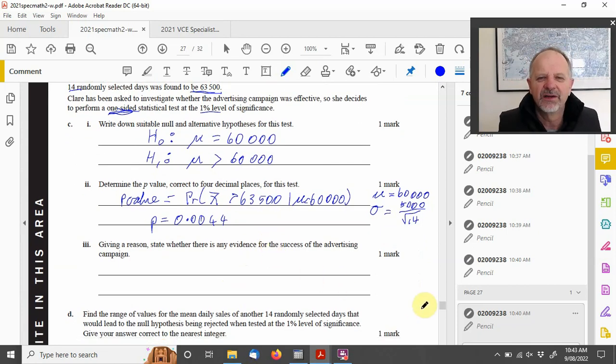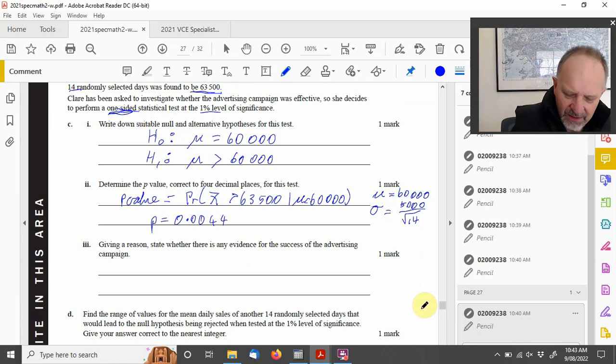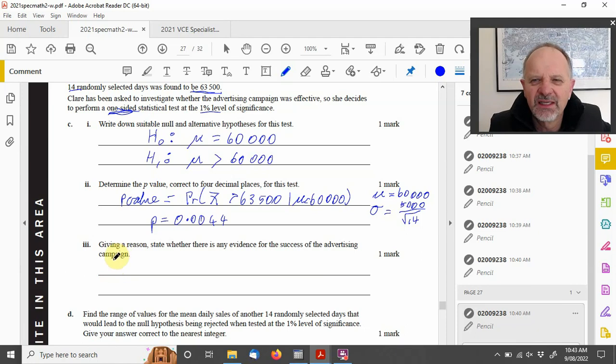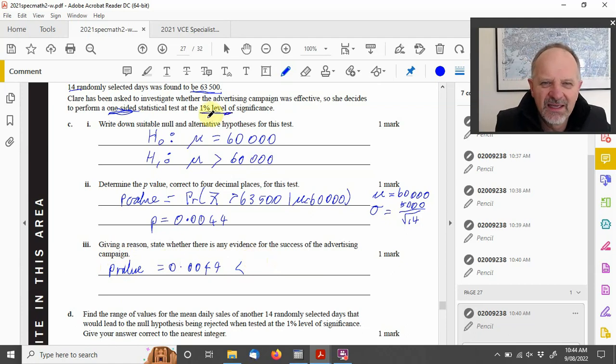Give a reason. State whether there is any evidence for the success of the campaign. All right, so what we need to do, and the examiner's report said that you need to refer to the p-value. So our p-value is equal to 0.0044, and that is less than, we're talking about the 1% significance level, that's less than 0.01.